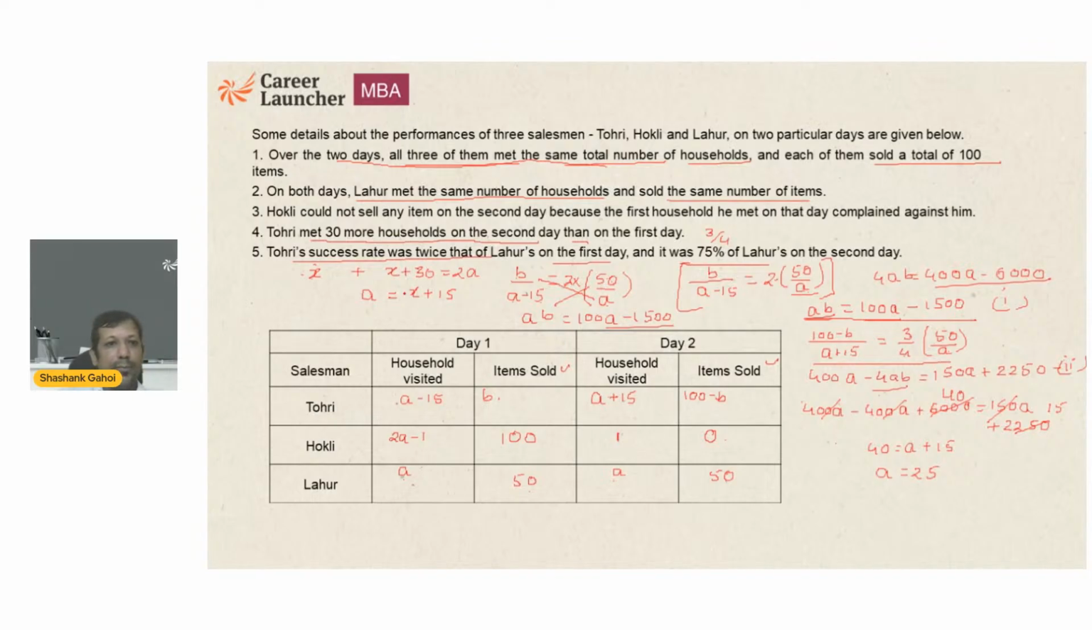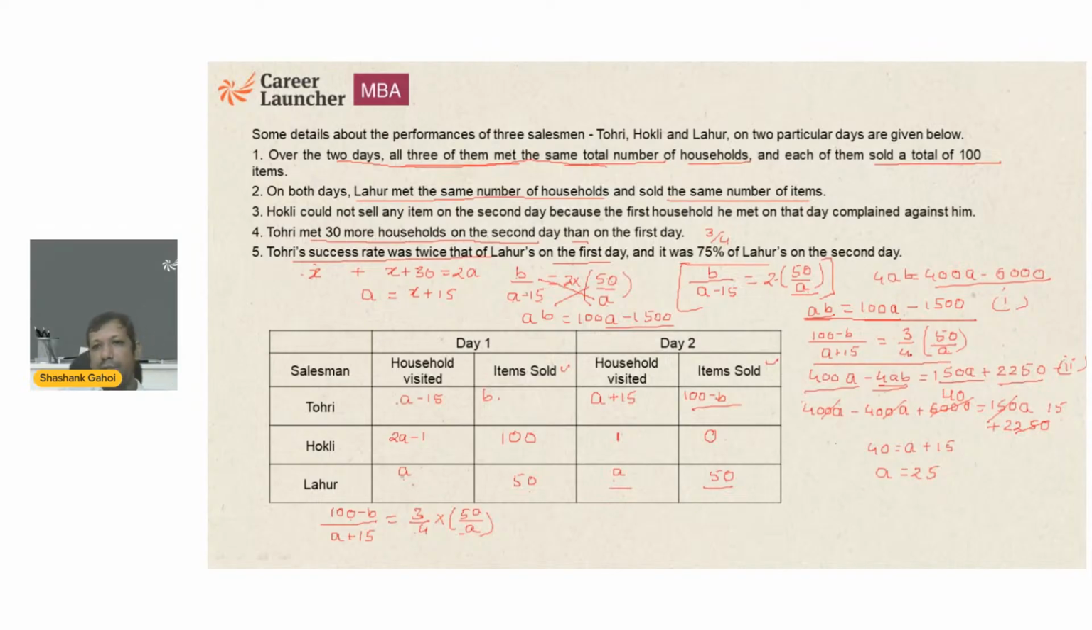For the second one, on the second day, the number of items sold is 100 minus b. The number of households visited is a plus 15. That is equal to 3/4 of items sold upon households visited, 50 upon a. So just cross multiplying by 4a: 4a into 100 is 400a, 4a into b is 4ab. This is 150, 150 into a is 150a, and then 150 into 15 is 2250.